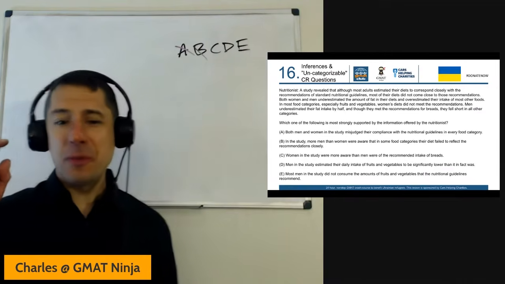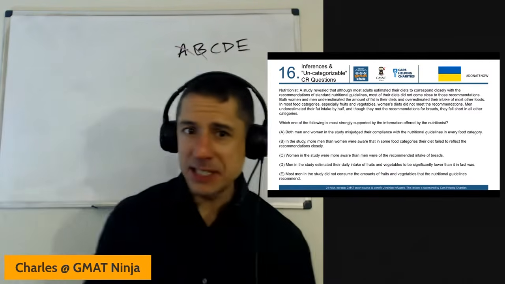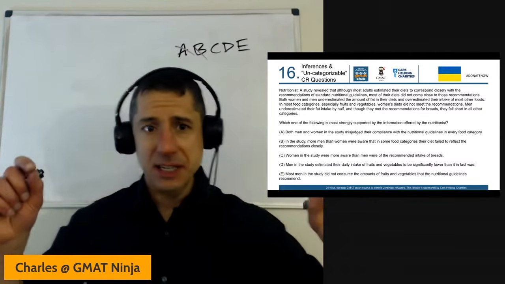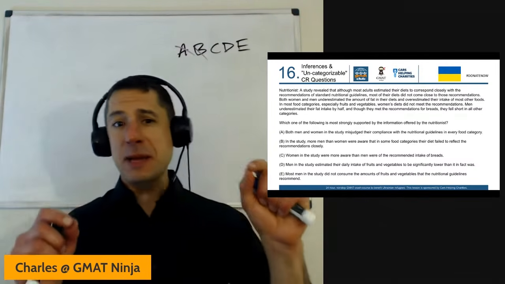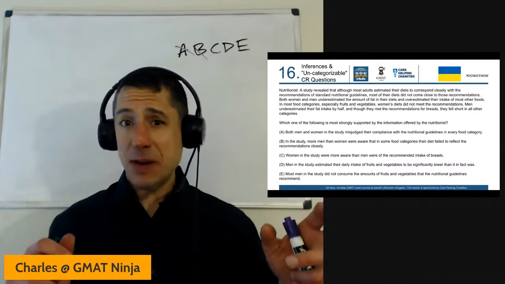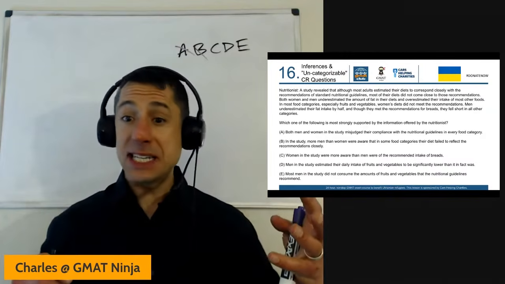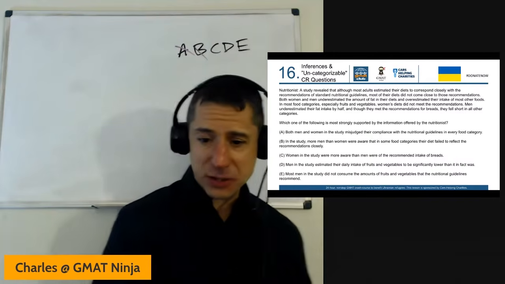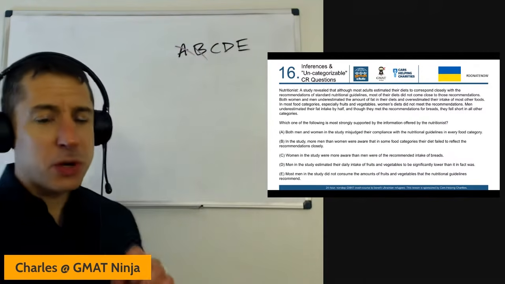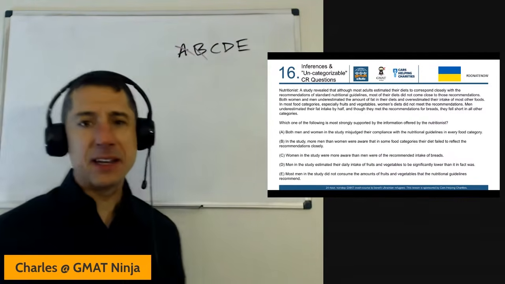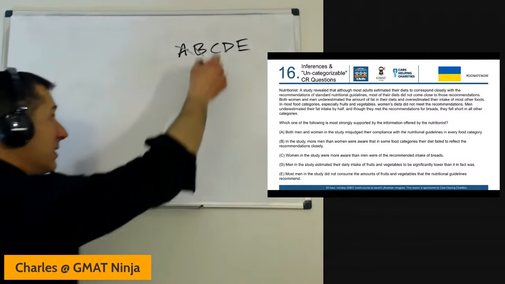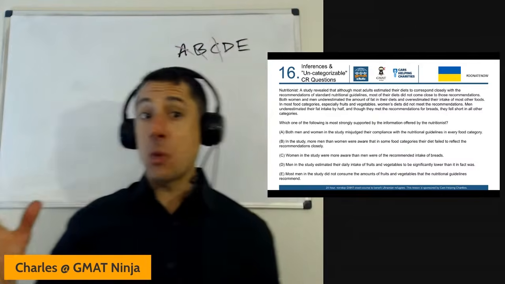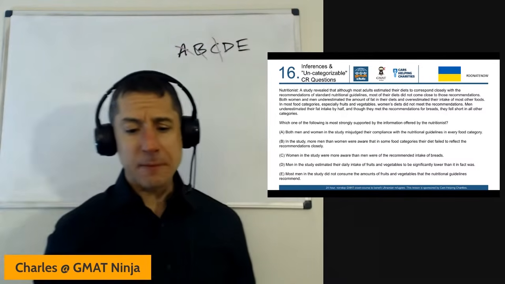So again, a lot of what's happening here in the passage is that people are misestimating, and they're also not meeting the recommendations in a lot of cases. So just because you met the recommendation, maybe you did it not thinking about the recommendation. Are you aware of what the recommendation is? Not necessarily. And that's what makes this passage a little bit tricky. We don't know that women were more aware than men of the recommended intake of breads. We just know that men met it, and we don't know anything about their awareness or whether their estimates were on point.